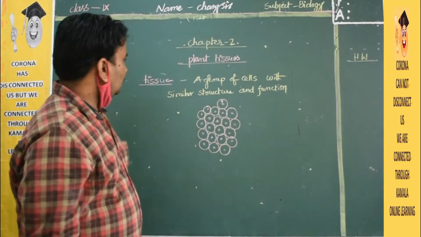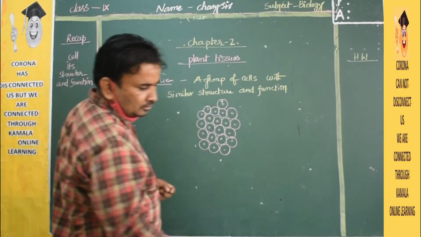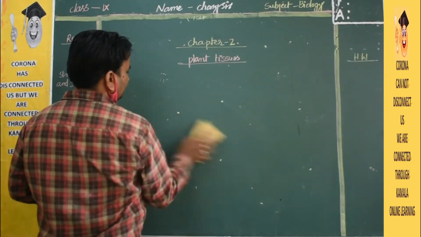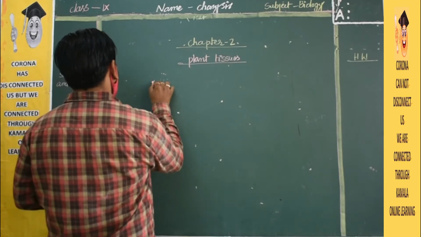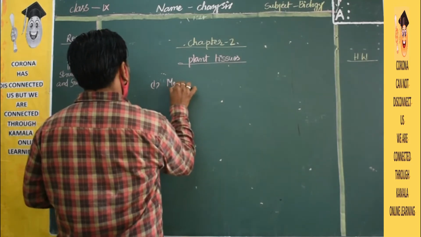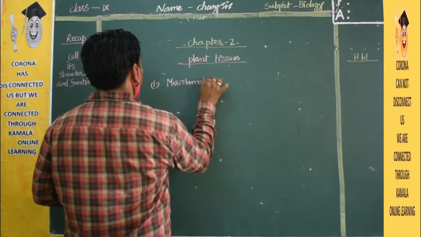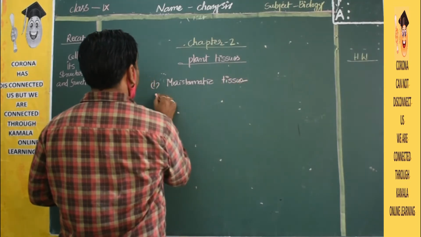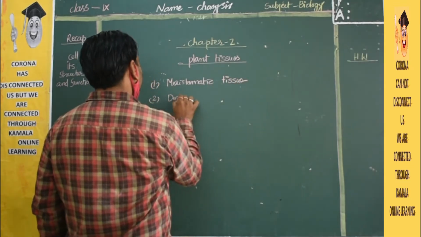Now the plant tissues are divided into four types. First one is meristematic tissue. Second one is dermal tissue.